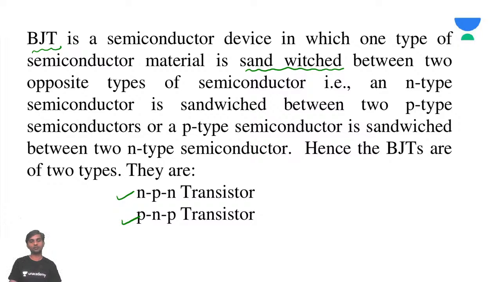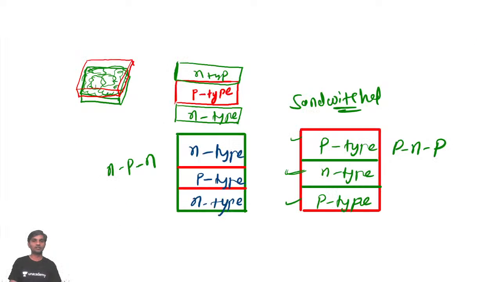And we have two types of transistors depending on the structure. They are called NPN and PNP transistor. So we have seen what the sandwich is. One type of semiconductor material is sandwiched between two other types of semiconductor. Then it becomes NPN or PNP depending on what type of semiconductor is sandwiched. Based on that, we have differentiated two transistors, NPN transistor and PNP transistor.